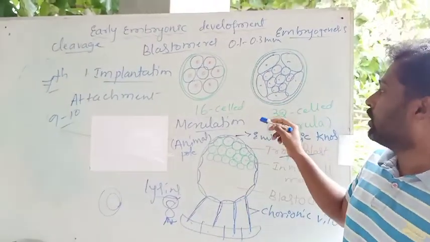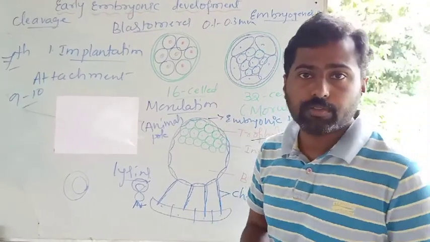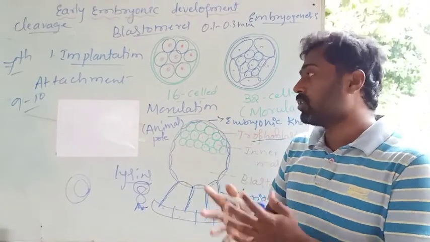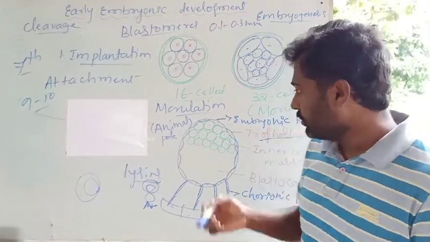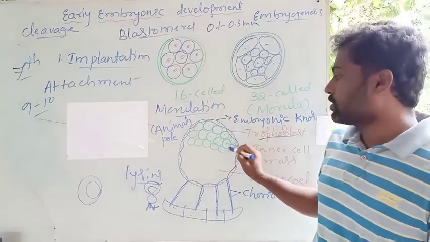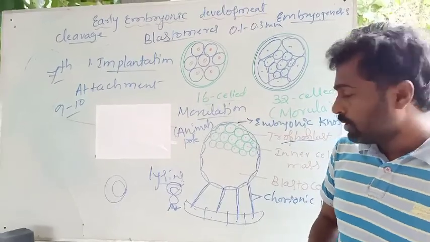Okay, and once the morula is formed, it gradually descends out of the fallopian tube, then enters into the uterus. During that, the layer of corona radiata dissolves, and then it forms another stage called the blastocyst or blastula, and that process is called blastulation.